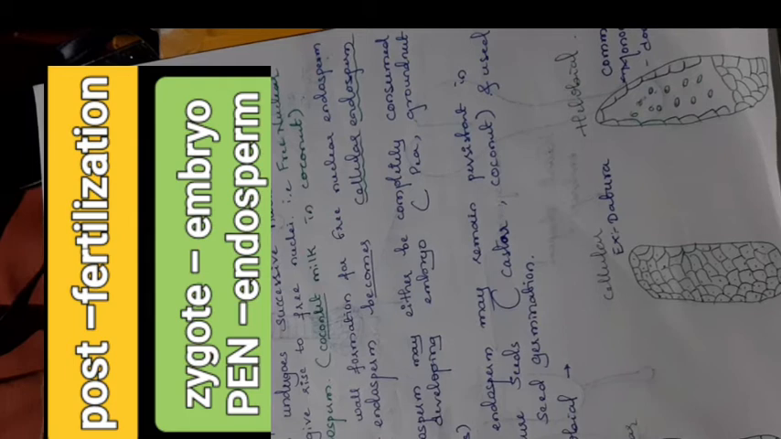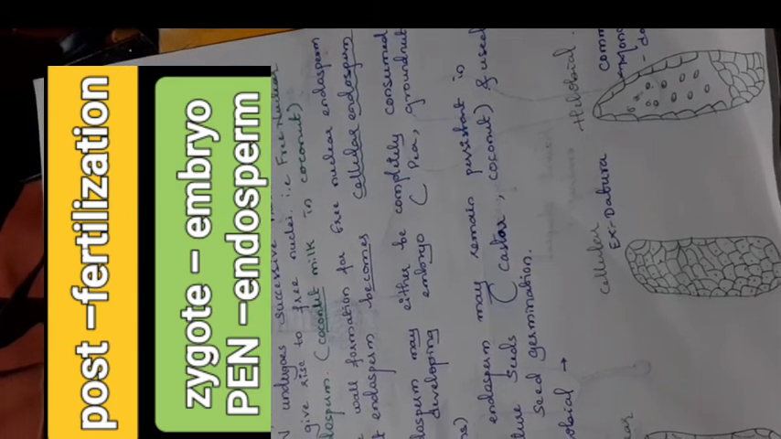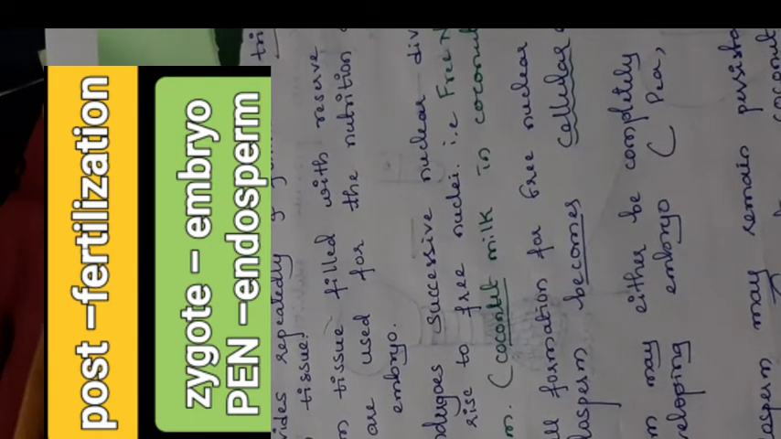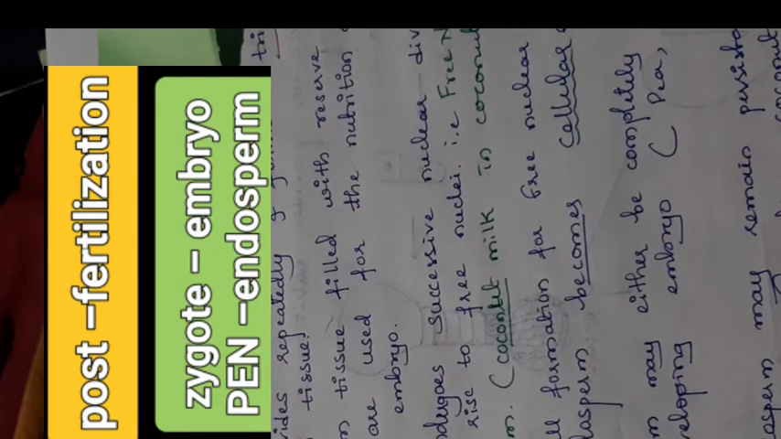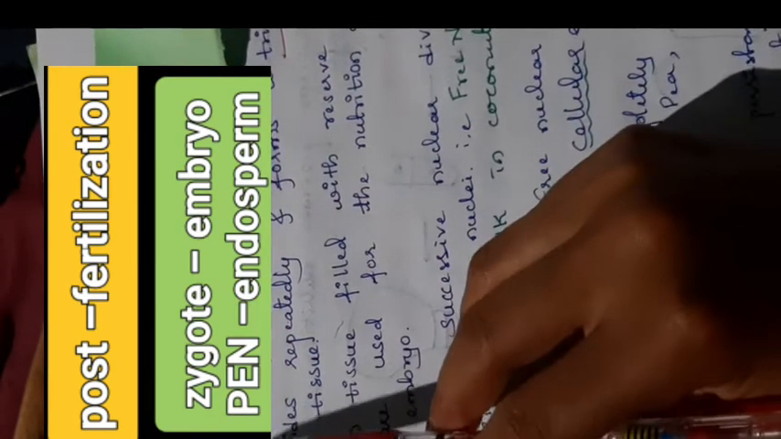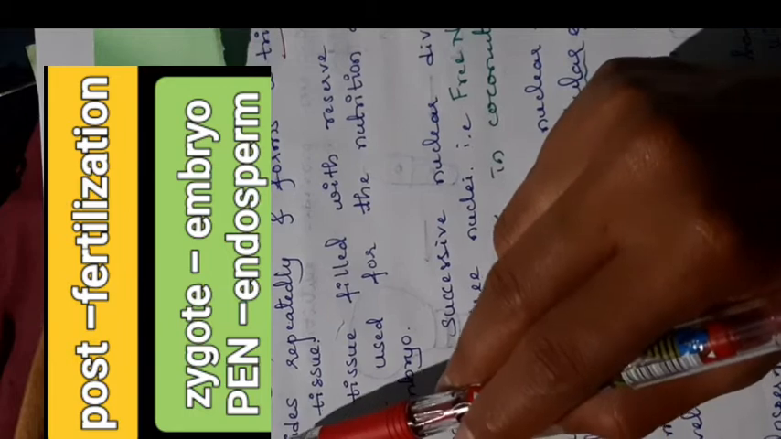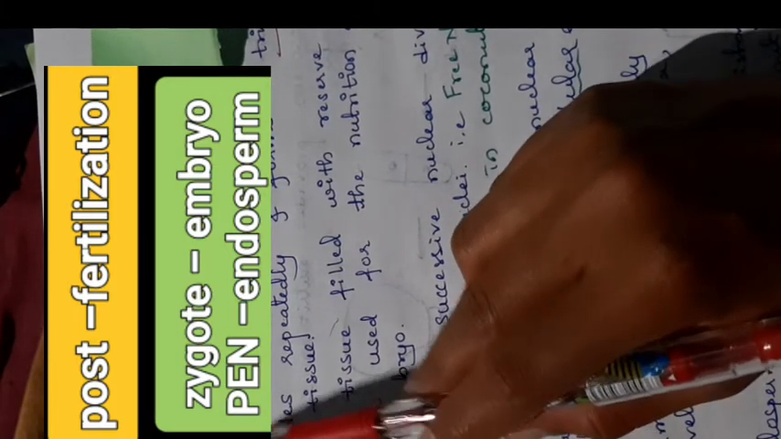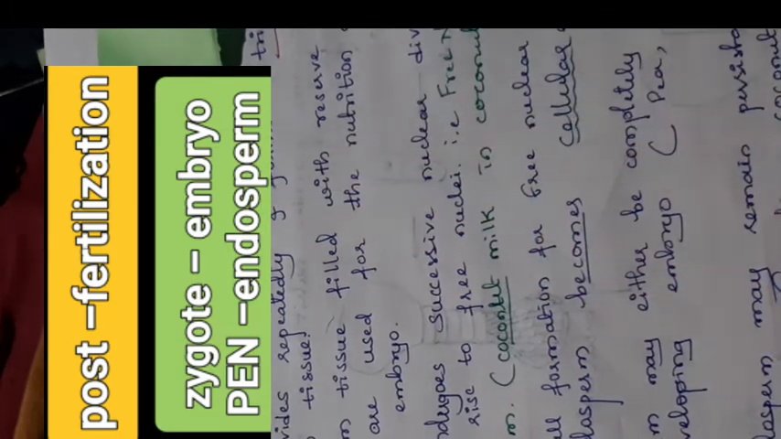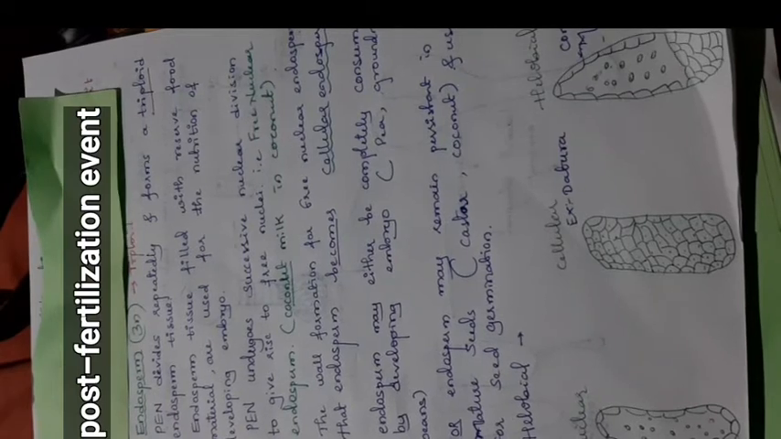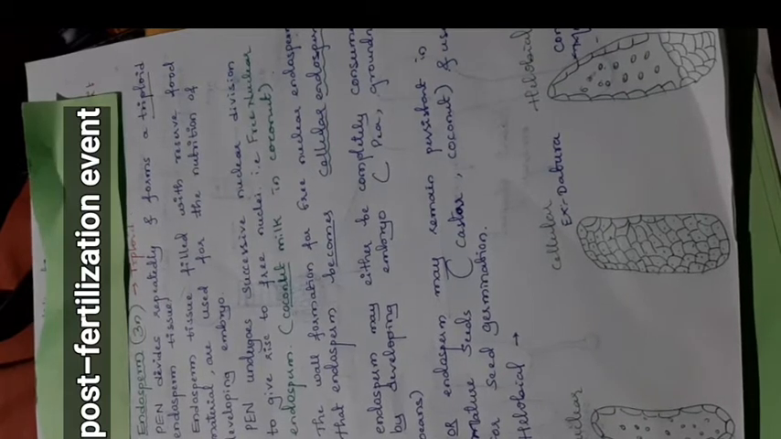After fertilization we can see the formation of the embryo. The zygote formed by syngamy in the fertilization event develops into an embryo, and the triple fusion results in a primary endosperm nucleus that develops into the endosperm. These are the two important events that occur in post fertilization. Also, the ovule develops into a seed and the whole ovary develops into a fruit.